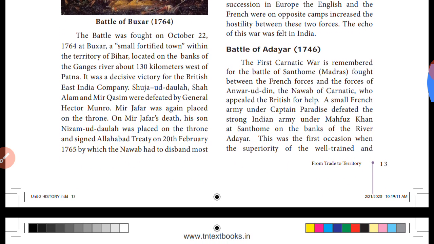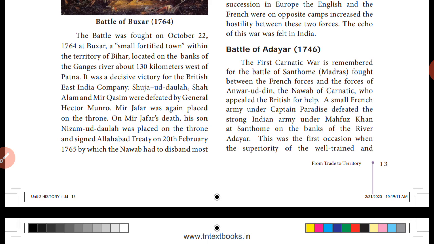Battle of Adyar, 1746. The first Carnatic War is remembered for the Battle of Chantoum, fought between French forces and the forces of Anwaruddin, the Nawab of Carnatic, who appealed for help from the British. So the Battle of Adyar happened between French forces and Anwaruddin, the Nawab of Carnatic. The Nawab of Carnatic got help from the British. The war happened between French and British.